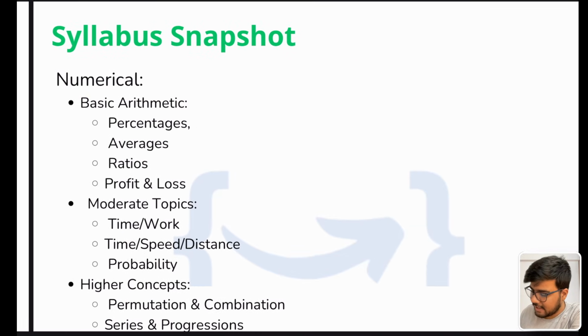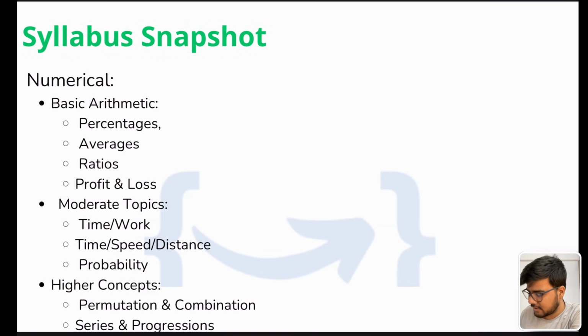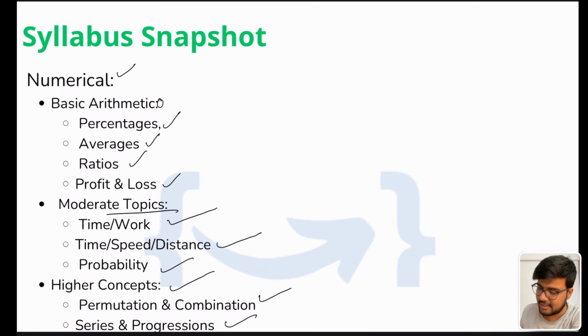So yes, a syllabus snapshot, I will just traverse it very quickly. In numerical ability we have basic arithmetic: percentage, average, ratio, profit and loss. Mind my words, a few questions look difficult, a few look very easy, and a few you directly mark a tick on because they are very straightforward. And a few questions would be very hard. You need to decide very precisely which questions you attempt and in how much time, right? So yes, moderate topics: time and work, speed, distance, probability; higher concepts: permutation, combination, series, progression.